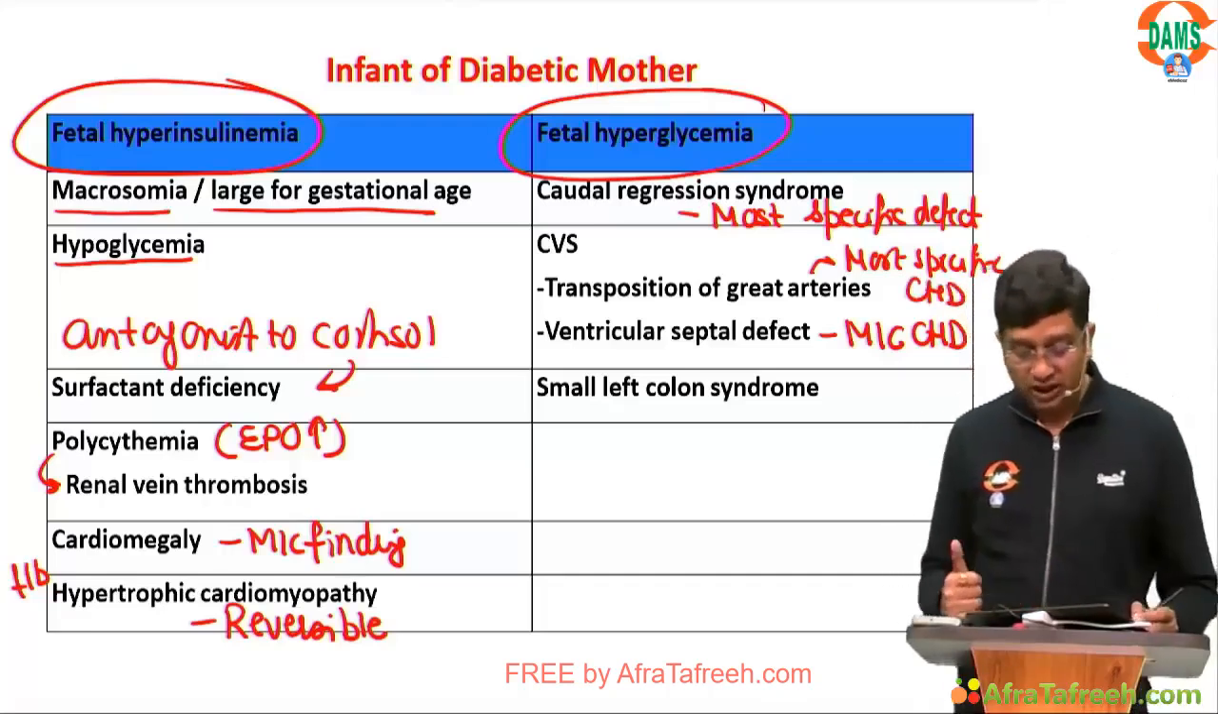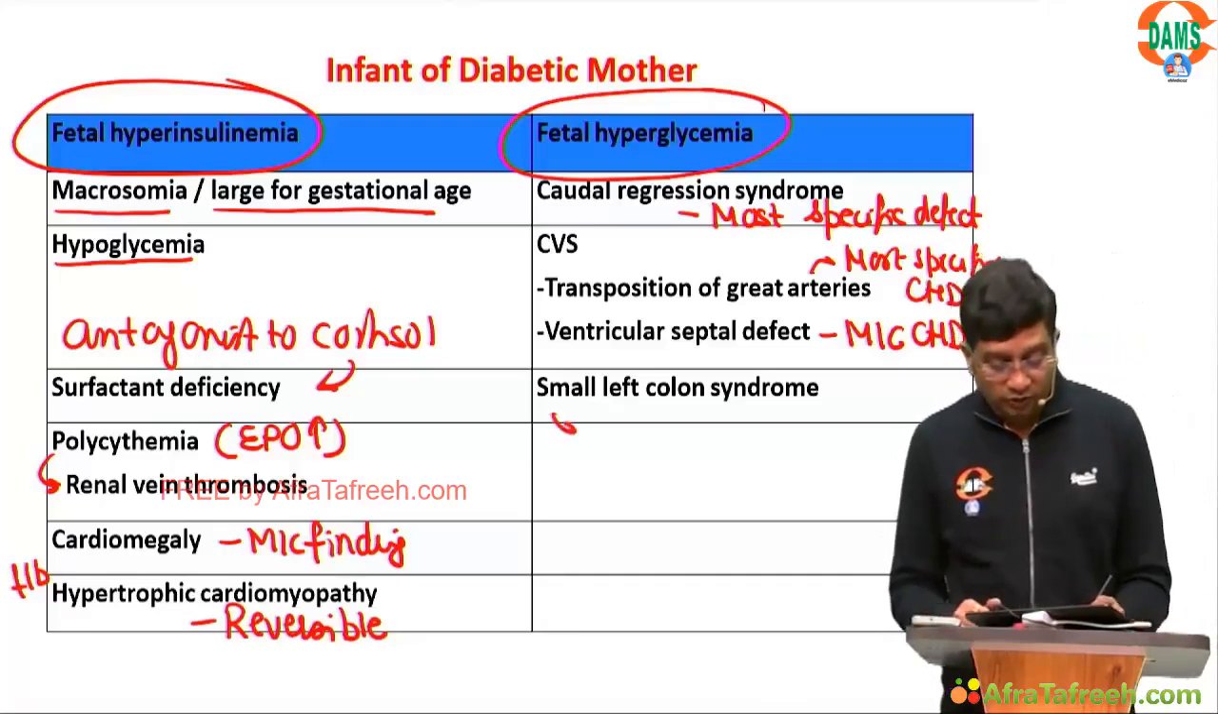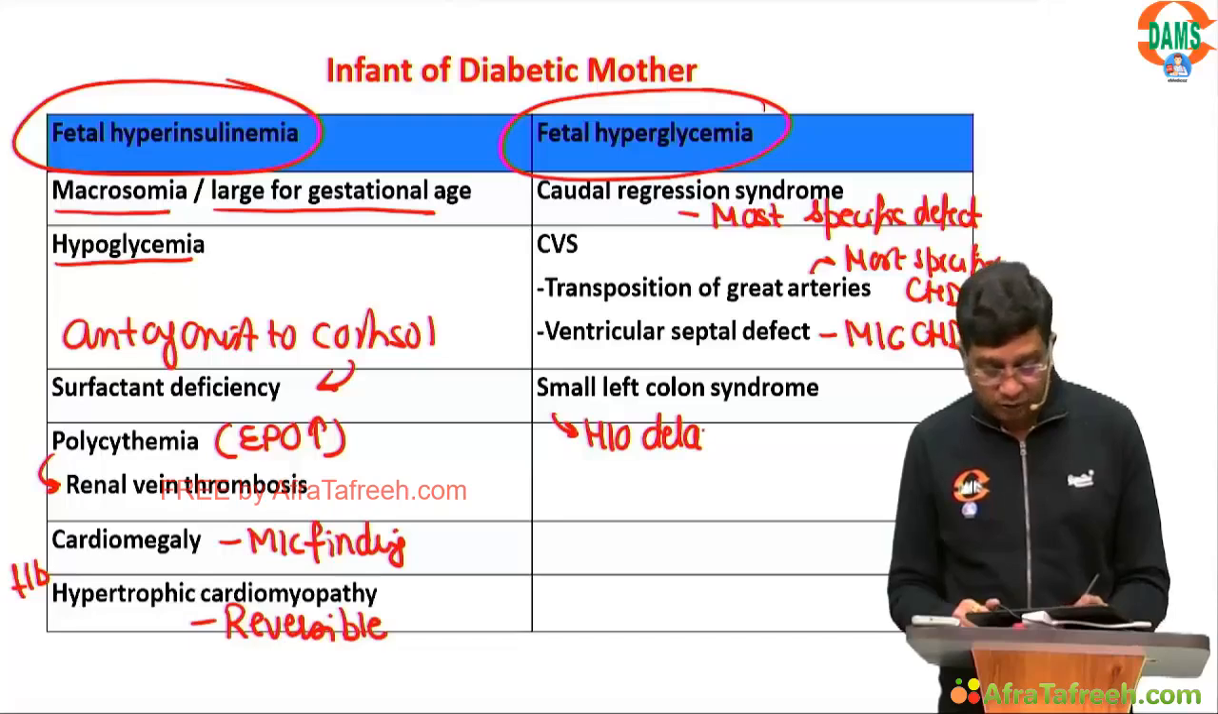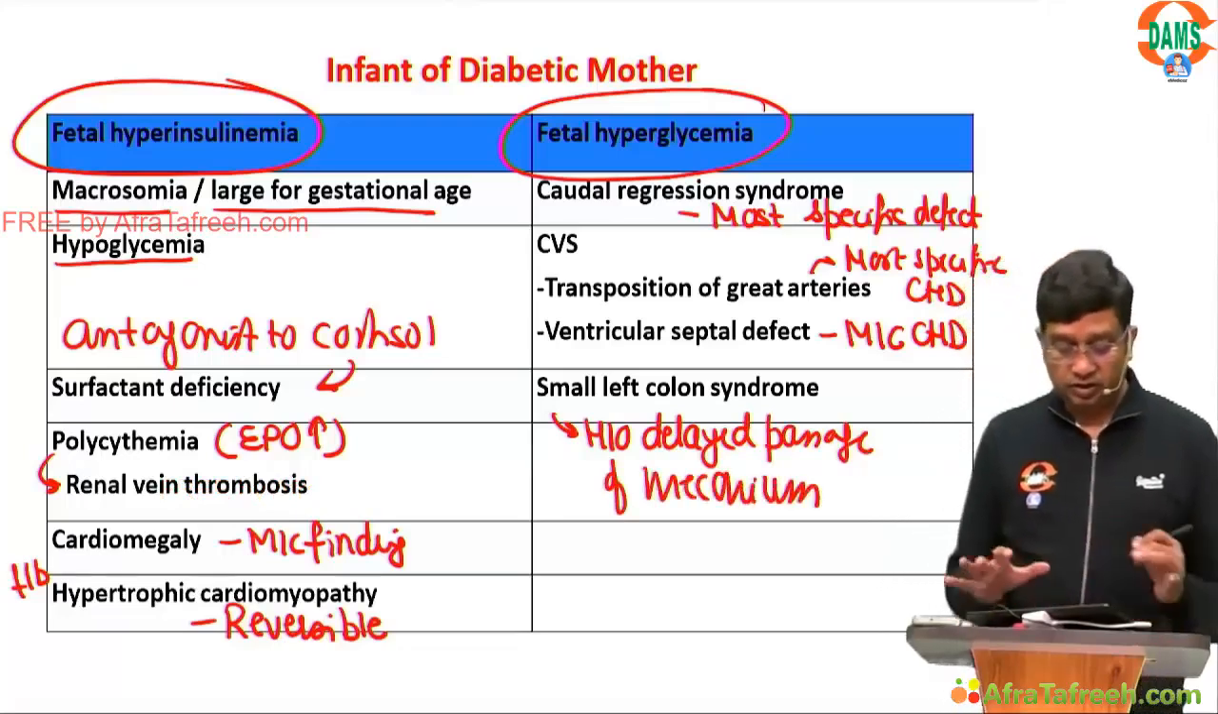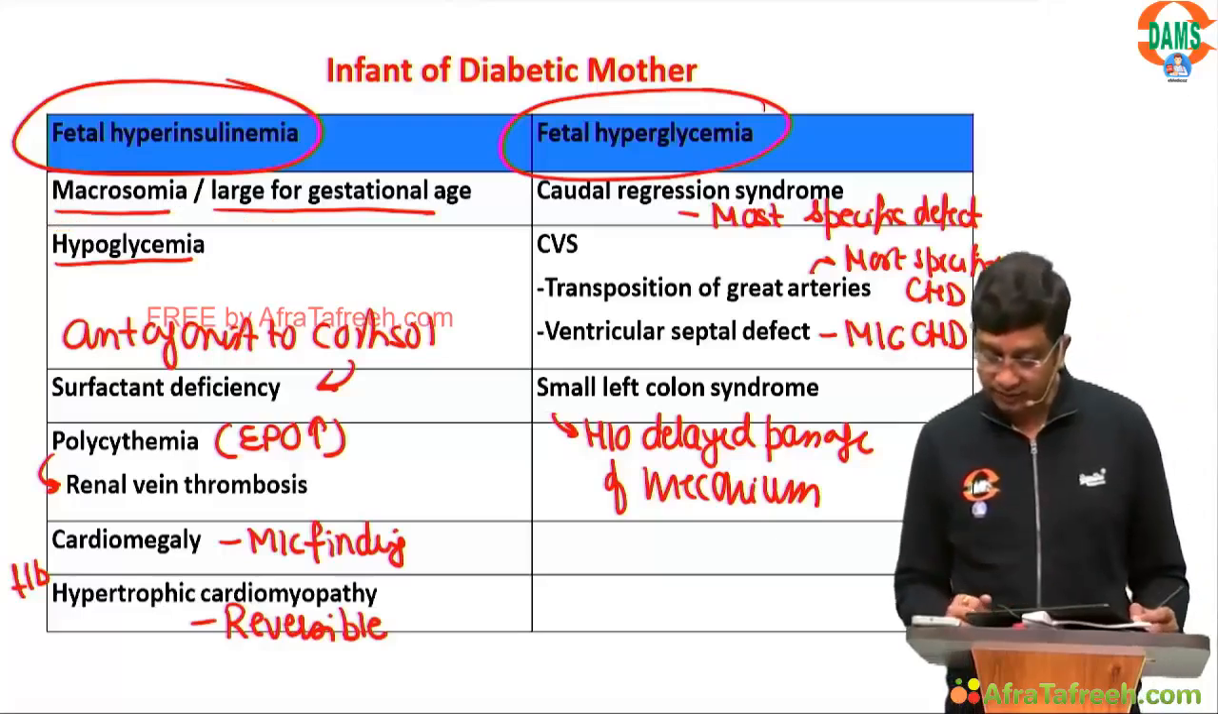There is small left colon syndrome, due to which there is history of delayed passage of meconium. History of the delayed passage of meconium, right? This is particularly this.